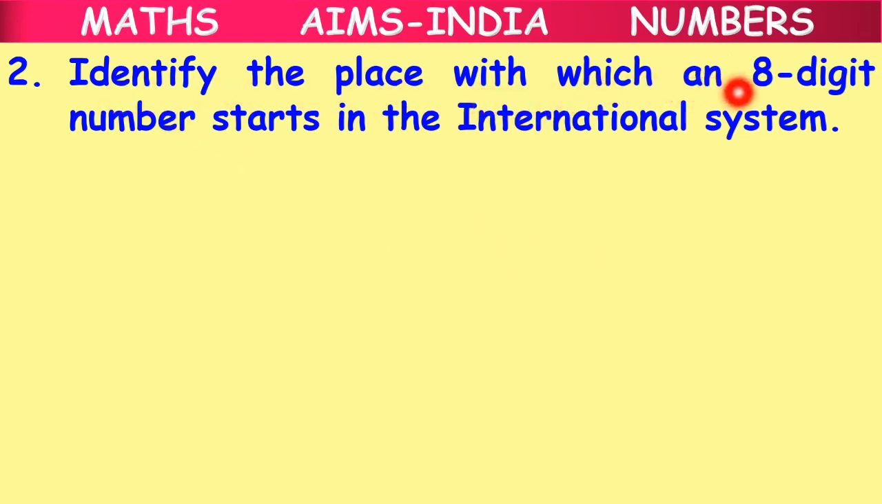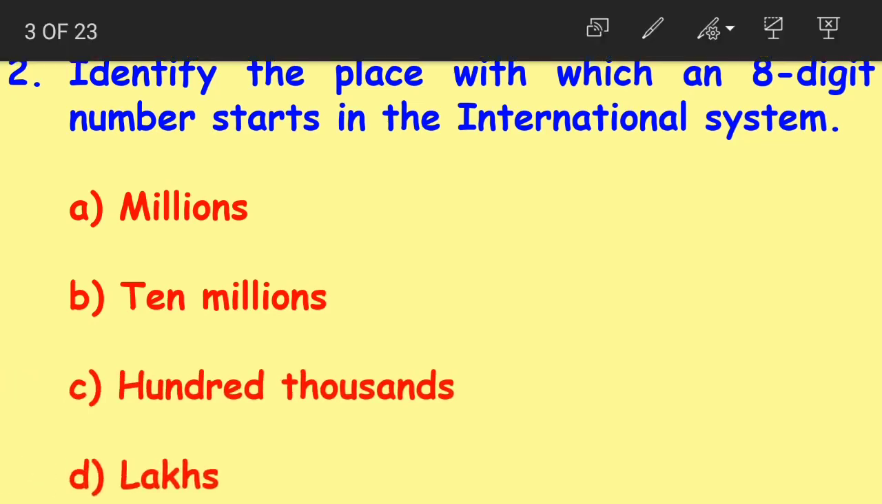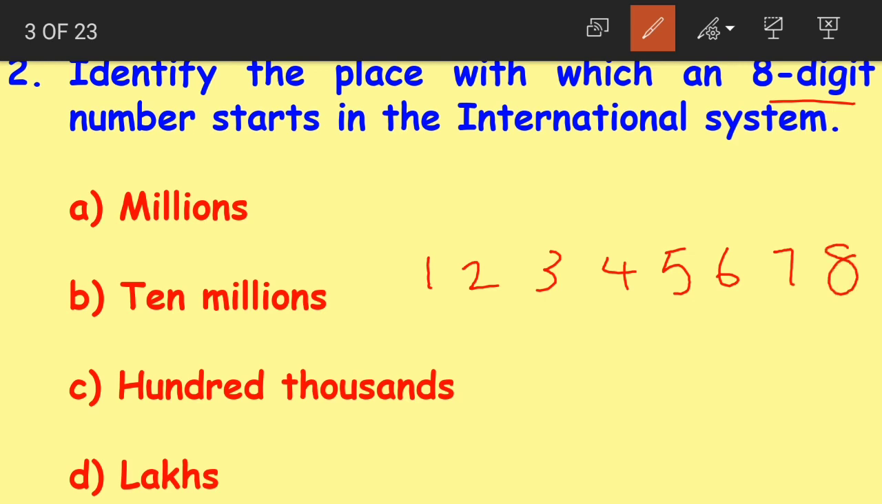Identify the place with which an 8-digit number starts in an international system. Option A, millions. Option B, 10 millions. Option C, 100,000s. Option D, lakhs. Now here we want an 8-digit number. 1, 2, 3, 4, 5, 6, 7 and 8. This is an 8-digit number in the international system.